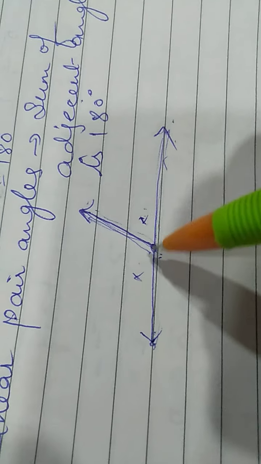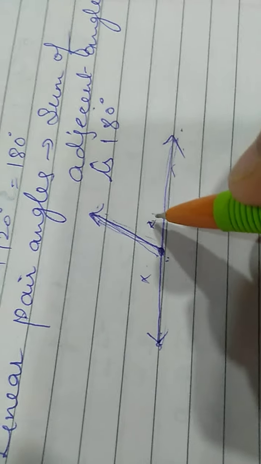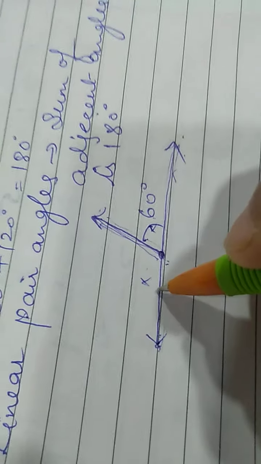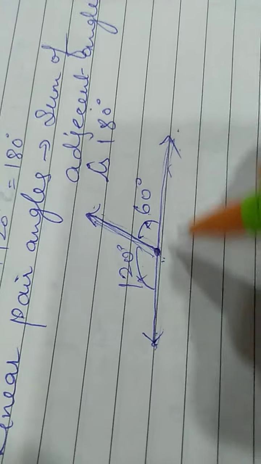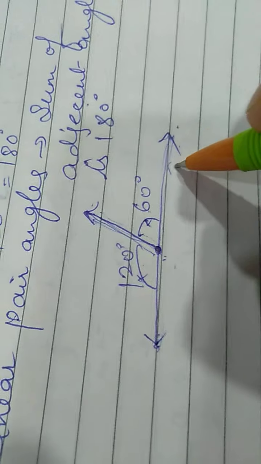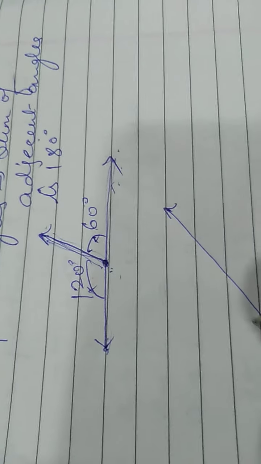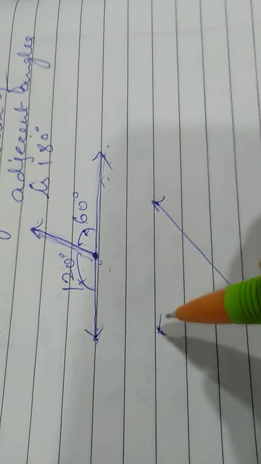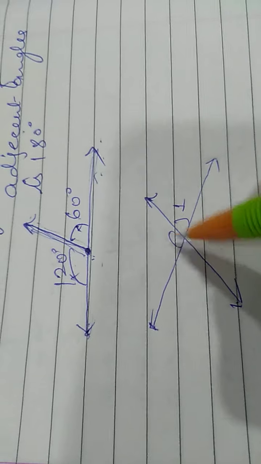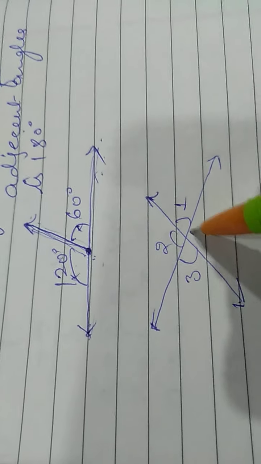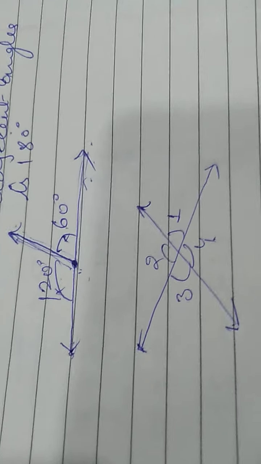So these two angles are said to be adjacent angles, and if their sum is 180 degree, then they are said to be linear pair angle. Now the two straight lines intersect each other, then they form four angles. 1, 2, 3, 4, such kind of four angles.